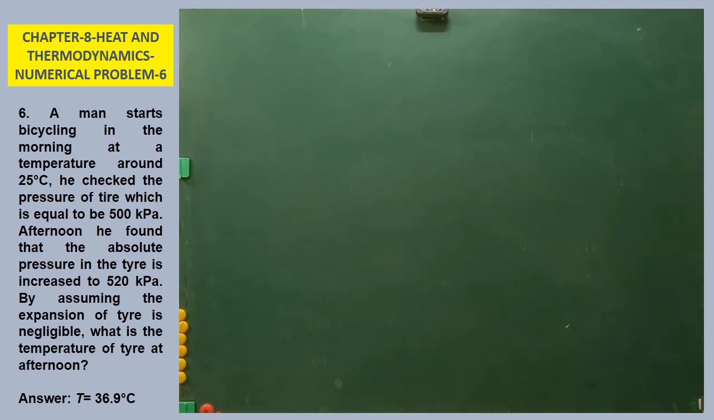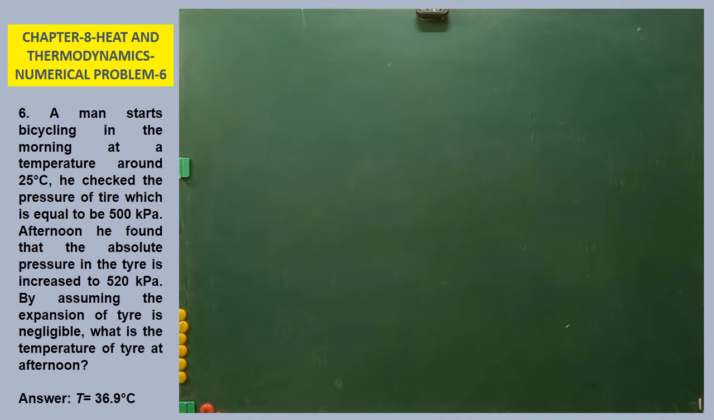Now we are going to solve the sixth problem in chapter 8, Heat and Thermodynamics. I will read the problem. A man starts bicycling in the morning at a temperature around 25 degrees Celsius. He checked the pressure of the tire, which is equal to 500 kilopascal. In the afternoon he found that the absolute pressure in the tire had increased to 520 kilopascal. By assuming the expansion of the tire is negligible, what is the temperature of the tire in the afternoon?